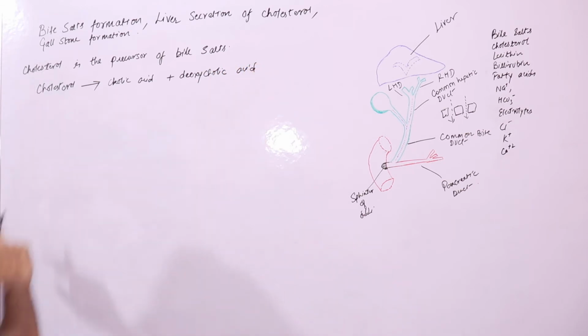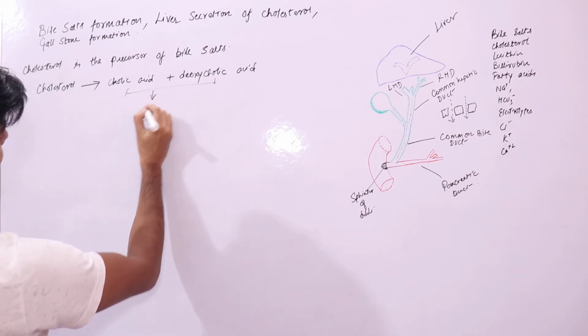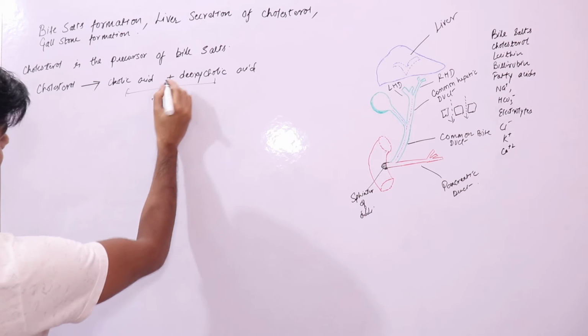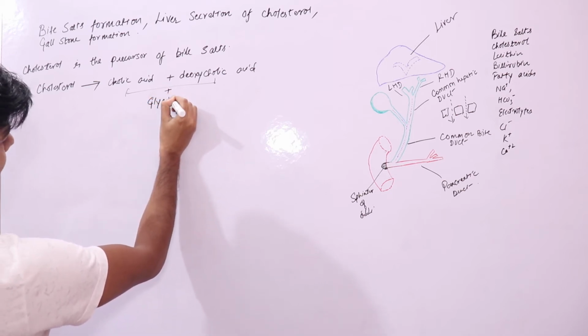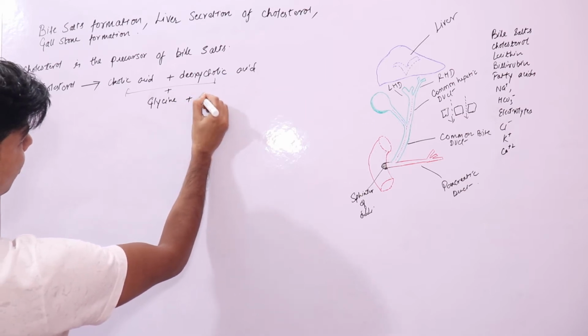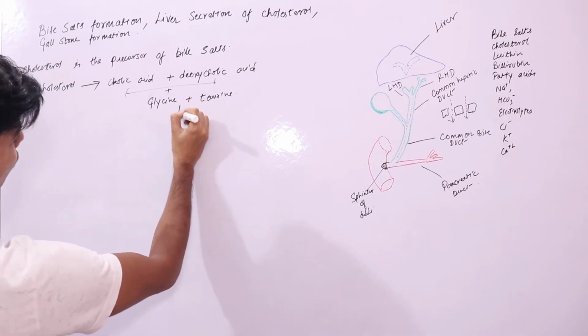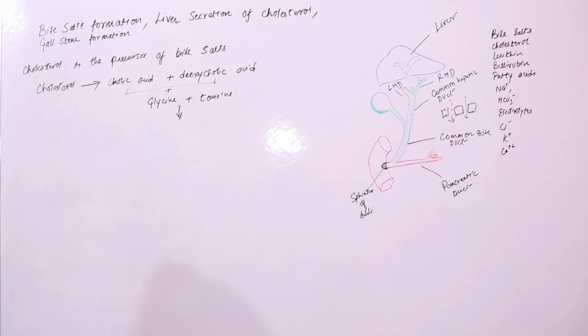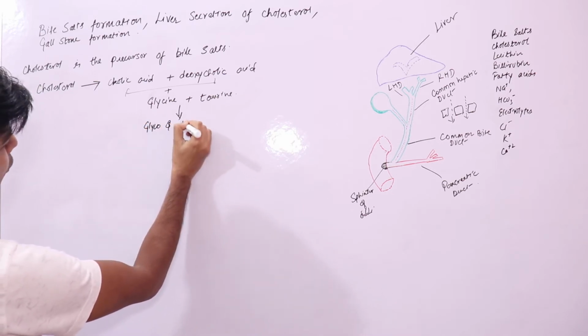Now this cholic acid and deoxycholic acid both will react with glycine and some little taurine to form glyco and tauro conjugated bile acids.